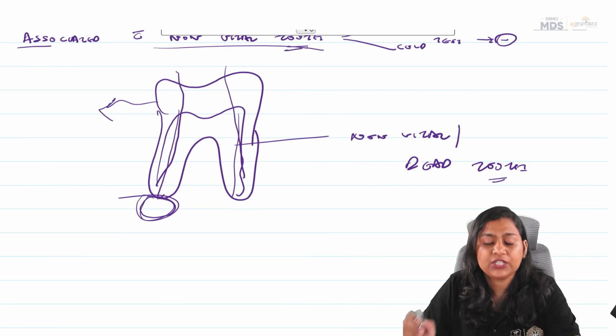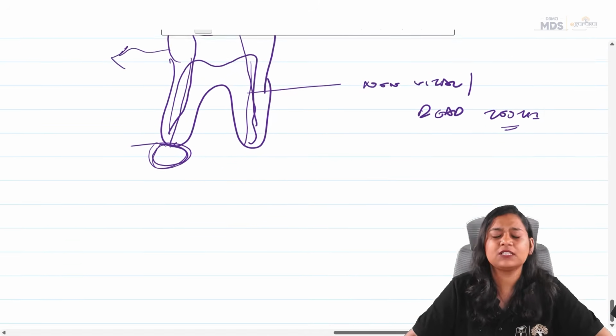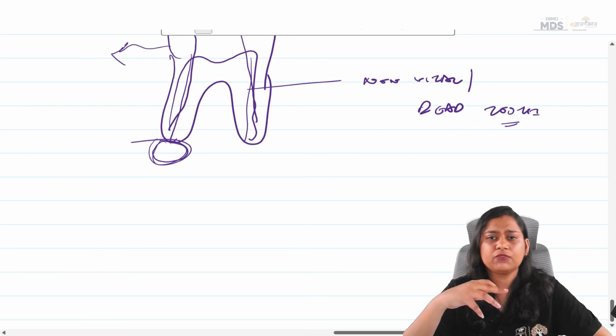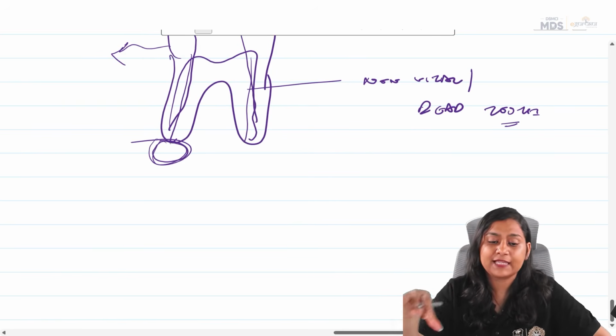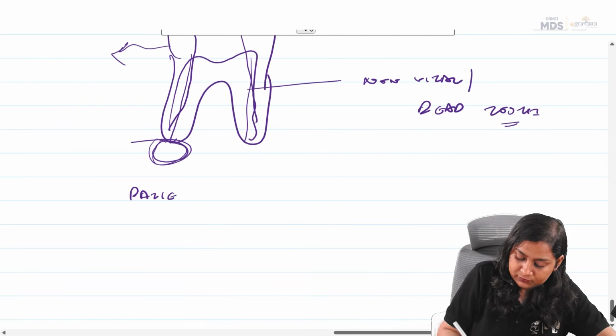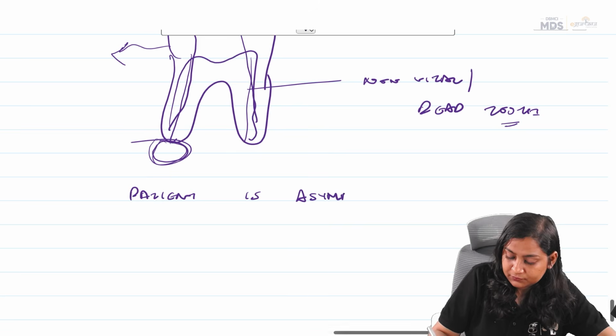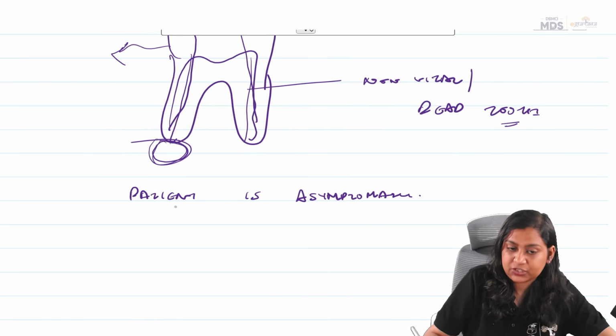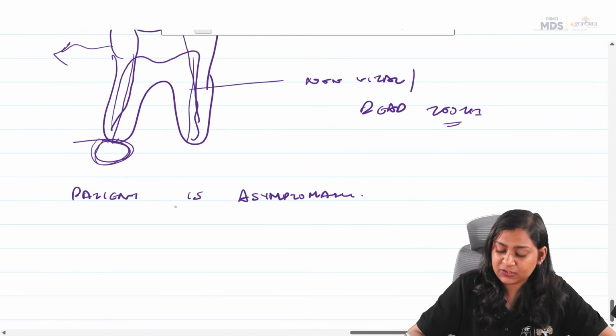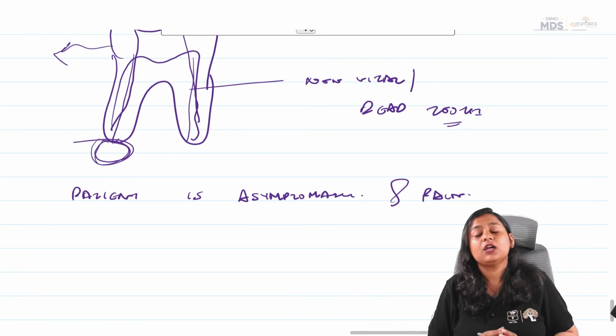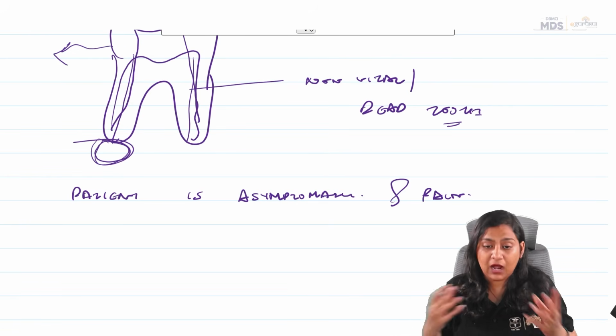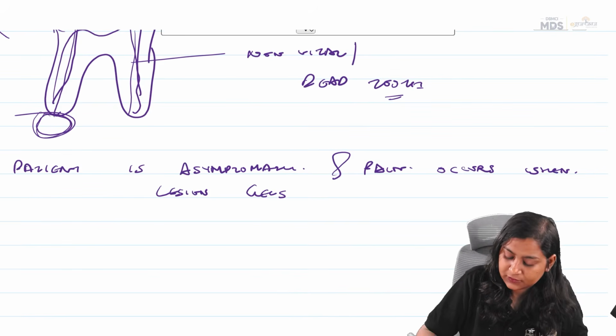Since the tooth is necrotic, most of the time the patient remains asymptomatic. Pain generally occurs when it gets secondarily infected or when the lesion becomes very large.